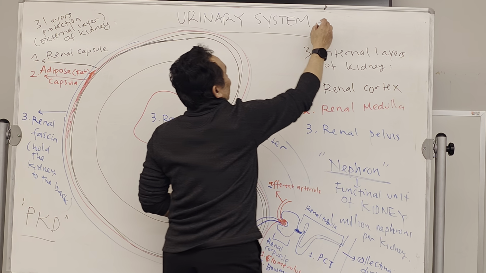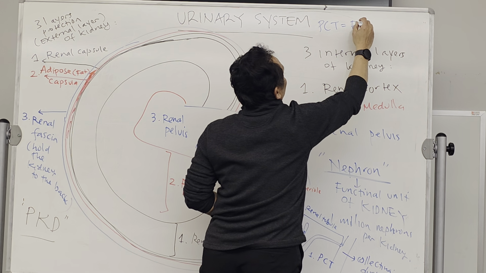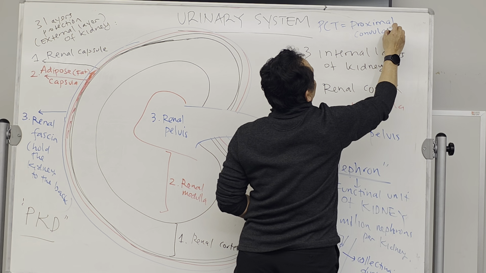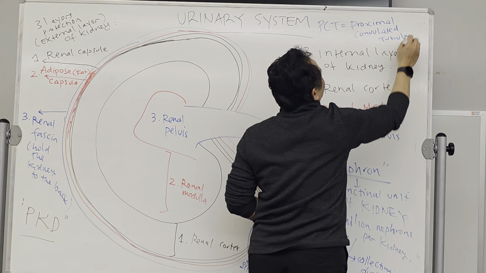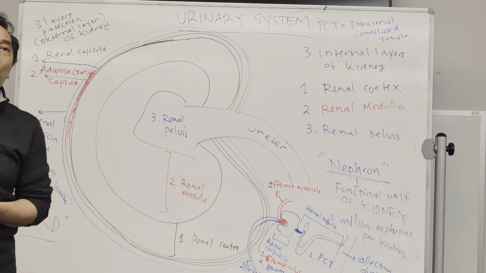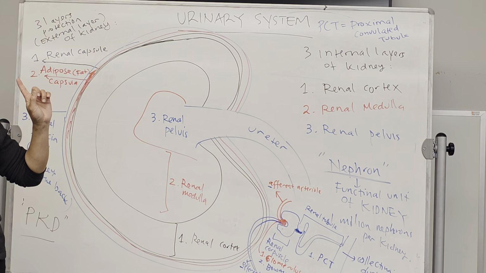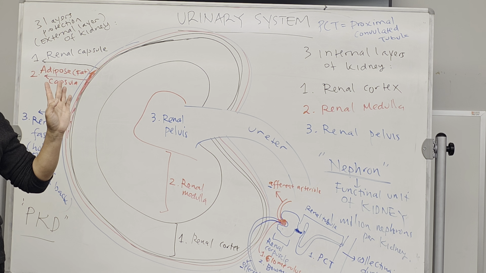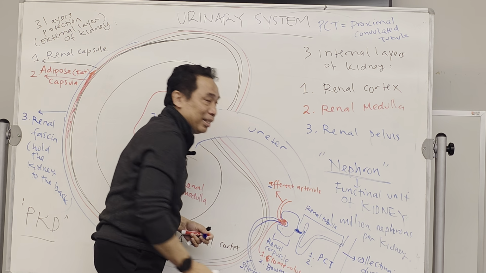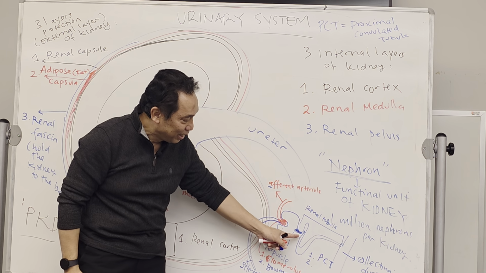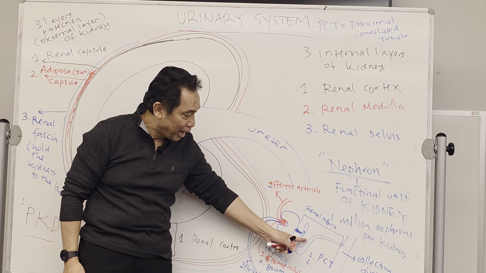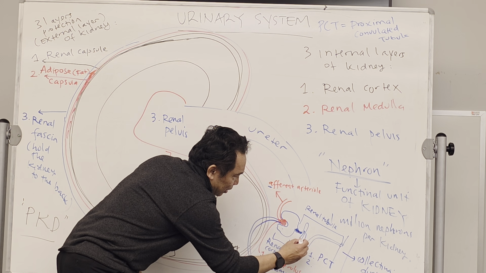PCT means proximal convoluted tubule, the tube close to the renal corpuscle. We can use the abbreviation PCT. Okay, the second part is the part that goes down and then up.